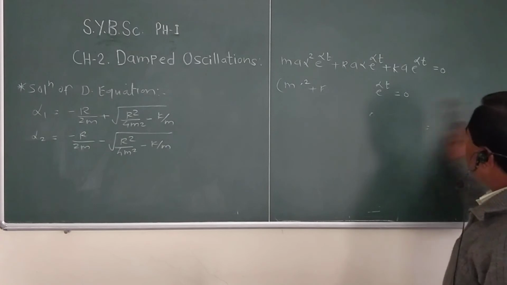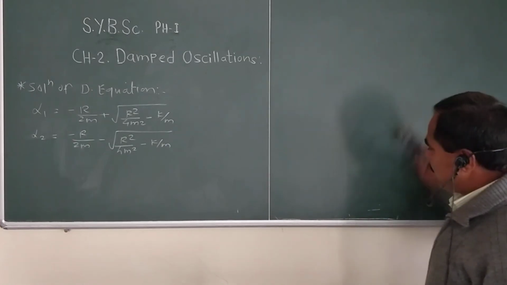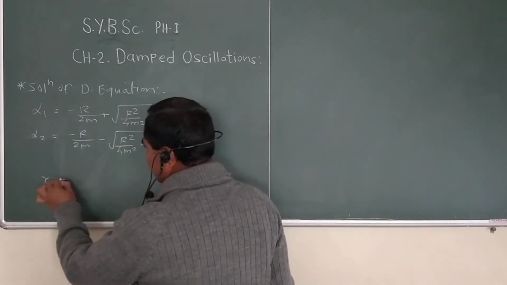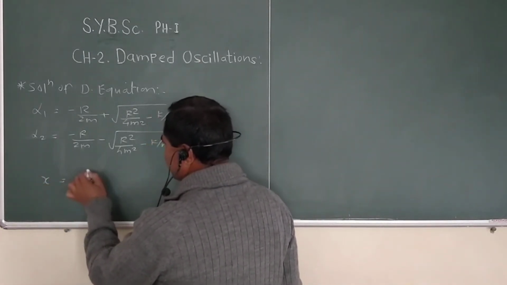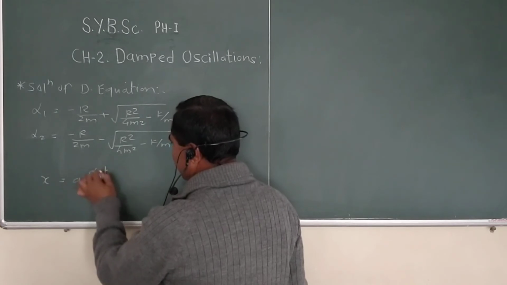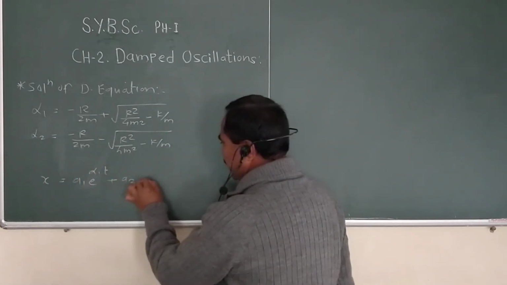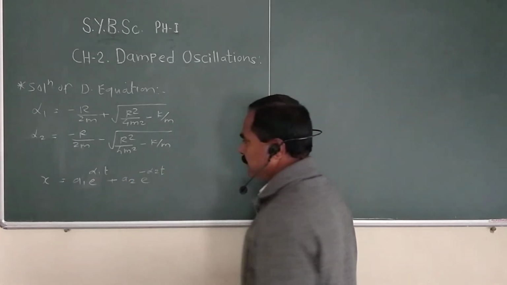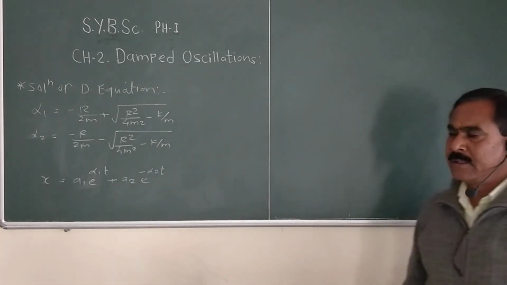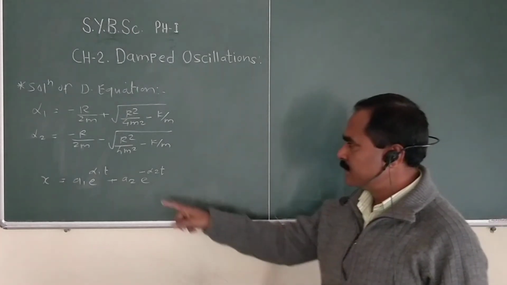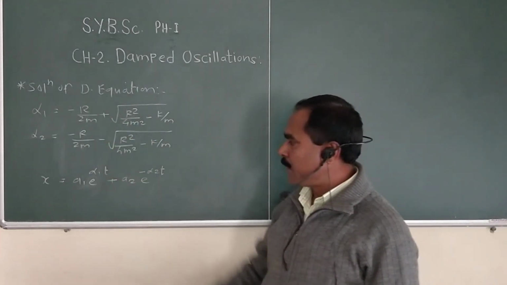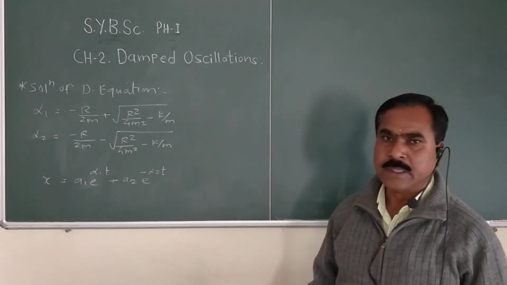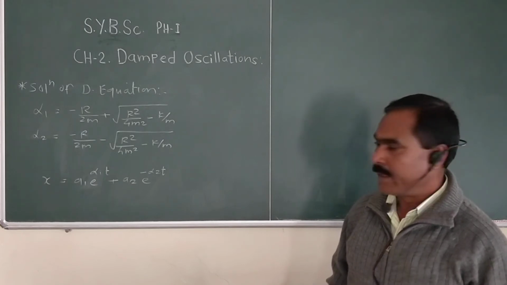Then we have to write the general solution. The general solution can be written as x equal to a1 e raised to alpha 1 t plus a2 e raised to alpha 2 t. Substituting the values of alpha 1 and alpha 2, we write the general solution of the differential equation in the form of displacement x.